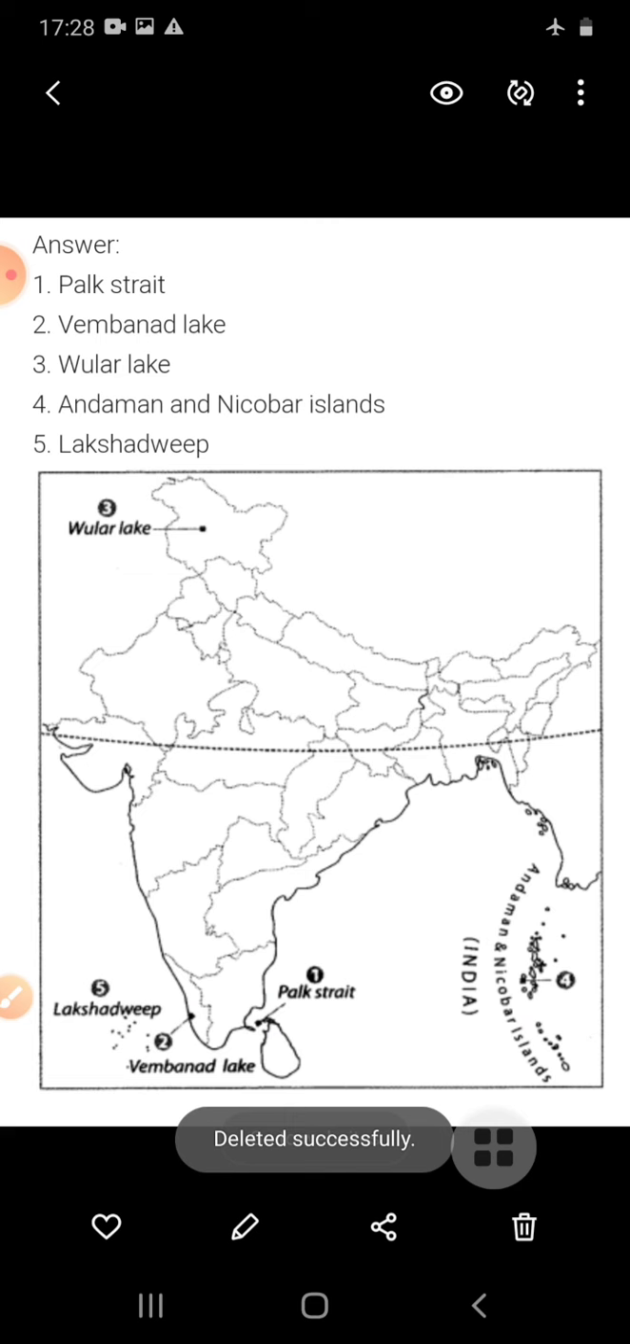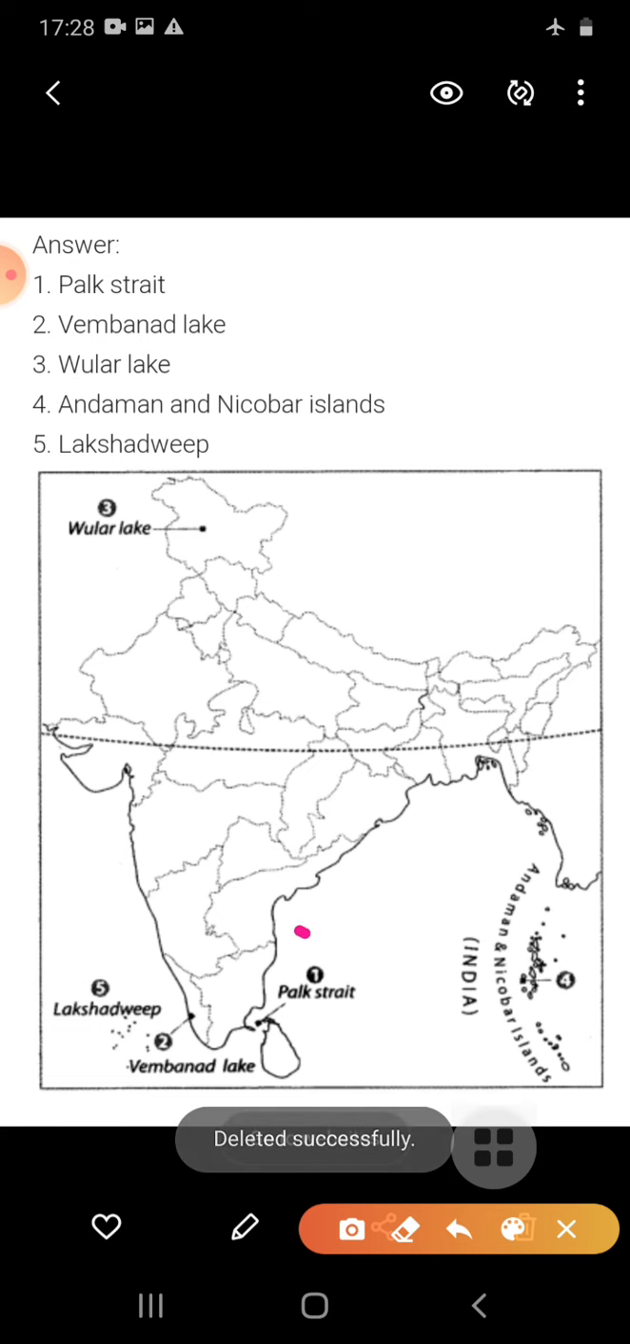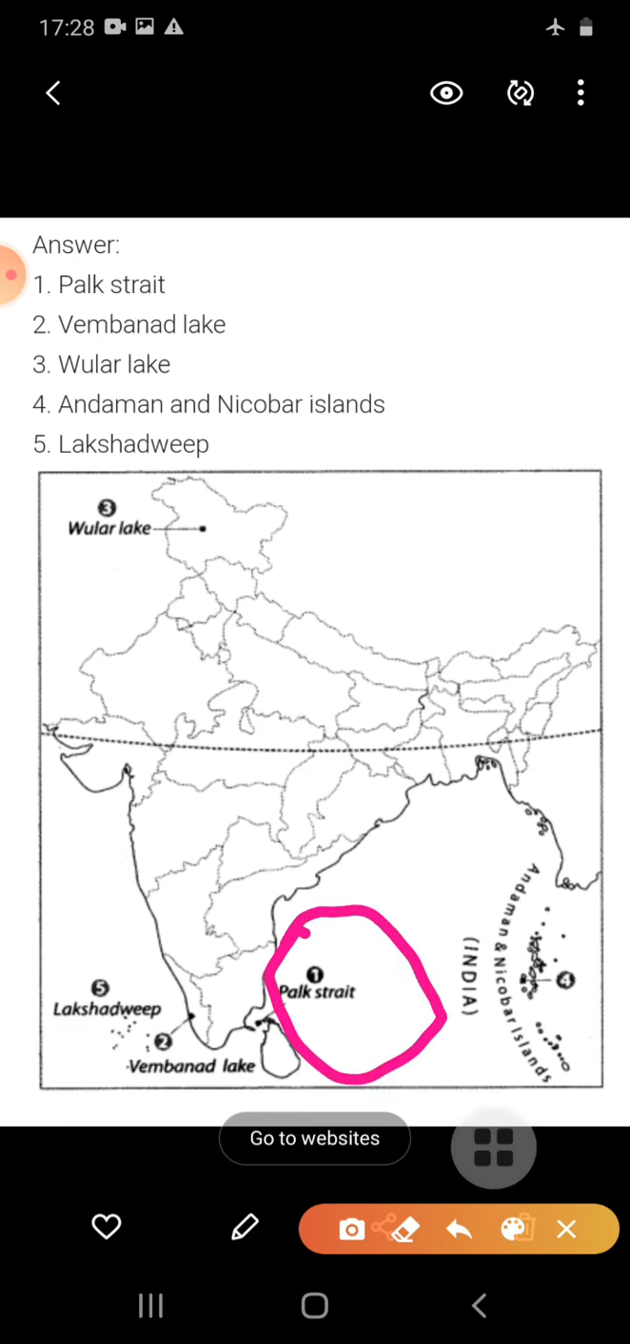So students, first thing, what do you have to locate on the map of India? Which strait separates Sri Lanka and India? That is the Palk Strait. So here you have to locate the Palk Strait. Then which saltwater lake in Kerala? That is the Vembanad Lake. So you have to locate this lake on the map of India.